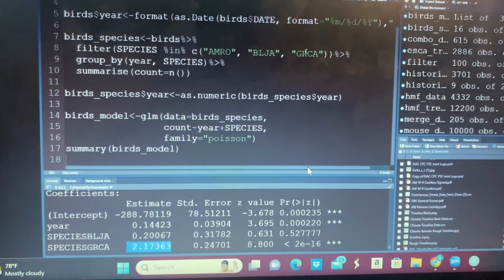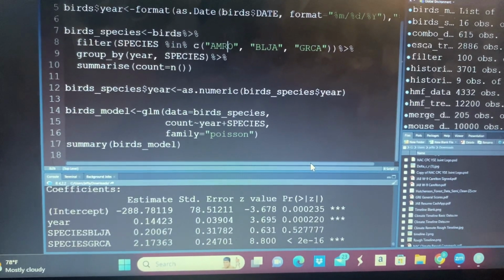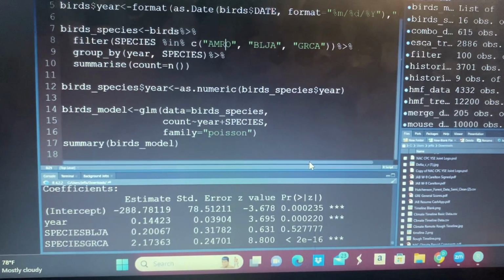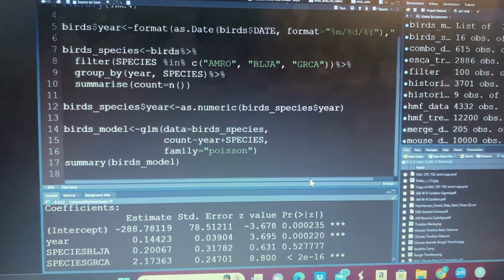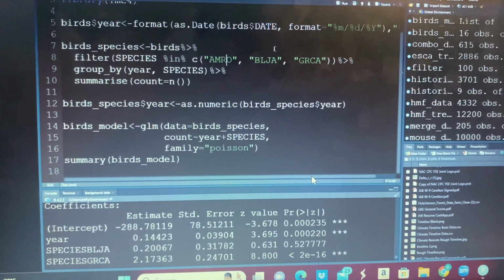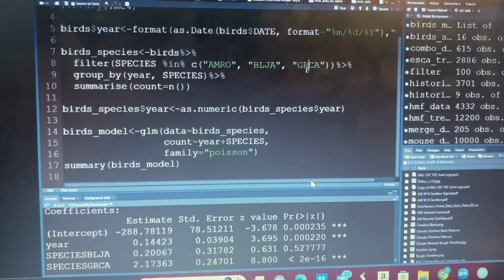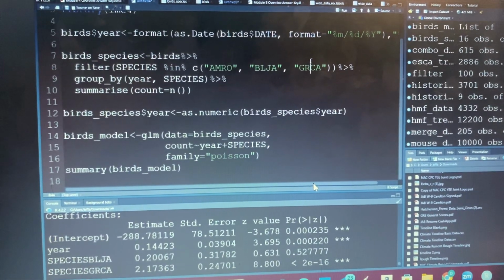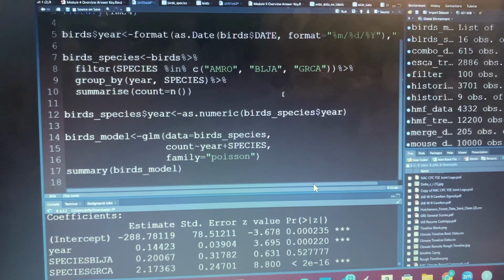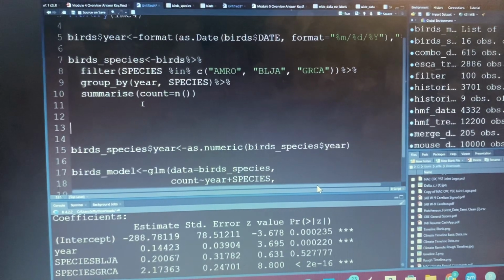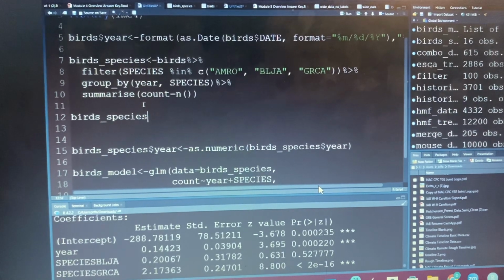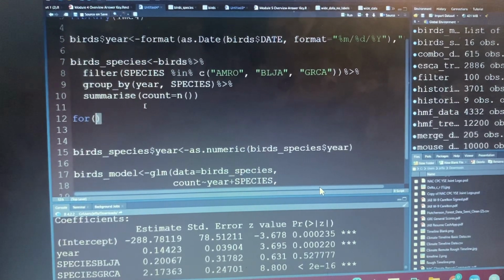The last thing we could consider is, and we would need to have multiple in each category for this to work. It won't work when you have just one in each category. But I could say, okay, I know my American robin and my gray catbirds are going to be migratory, and my blue jays are typically residents. So I could take my bird species, and we can use, maybe you love them, maybe you hate them, but for loops are fantastic.